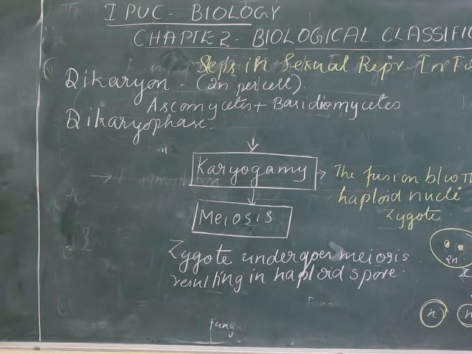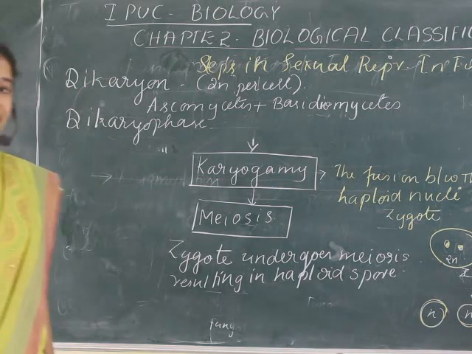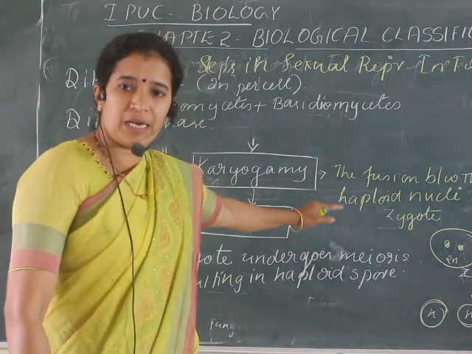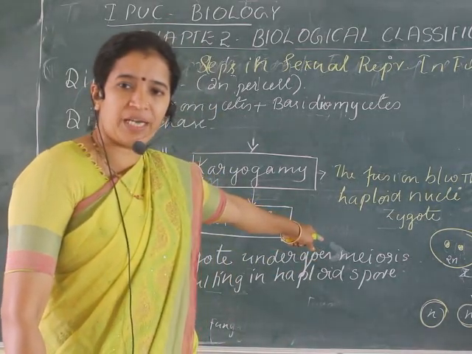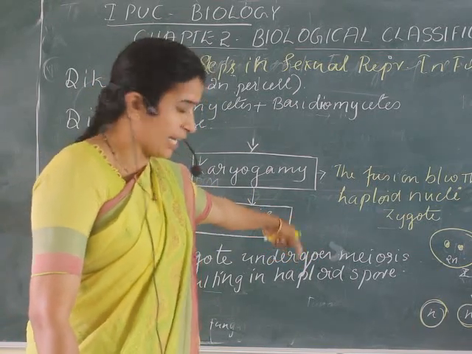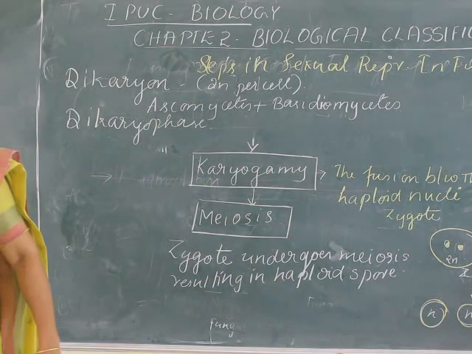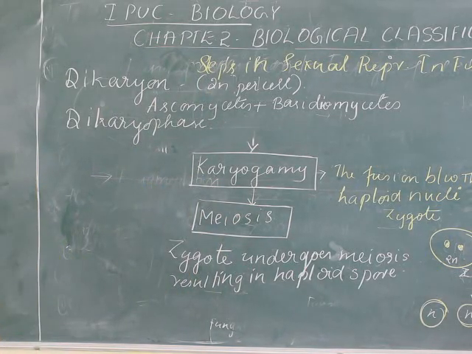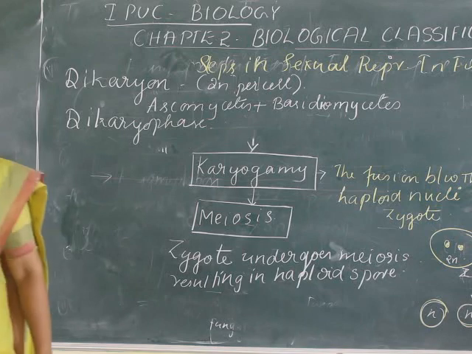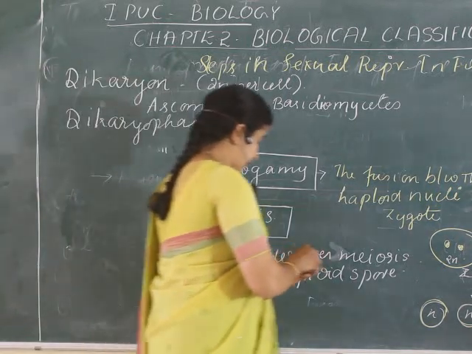In some fungi, the fusion of two haploid nuclei immediately results in the zygote. The zygote next undergoes meiosis and produces haploid spores. But in this case, there is an intervening dikaryotic stage, that is two nuclei per cell.